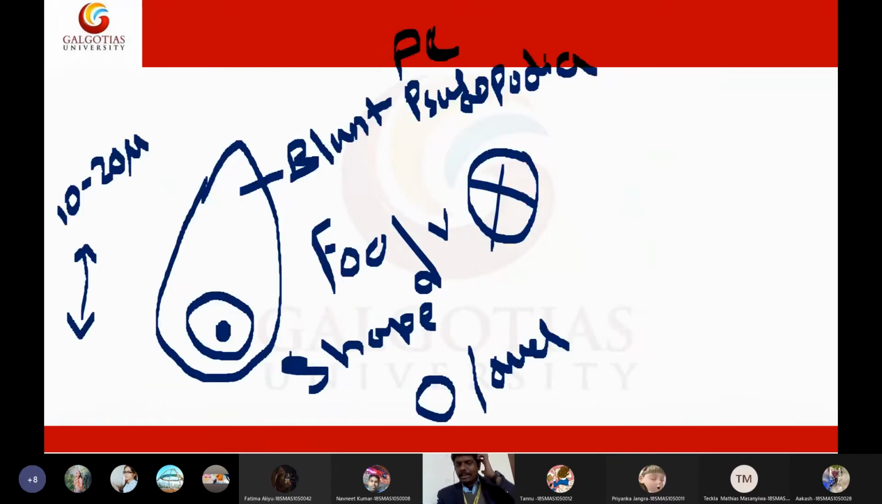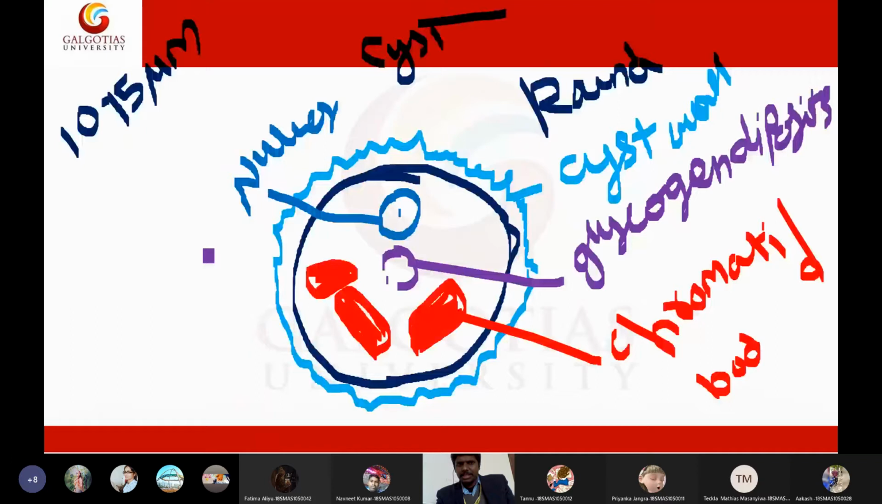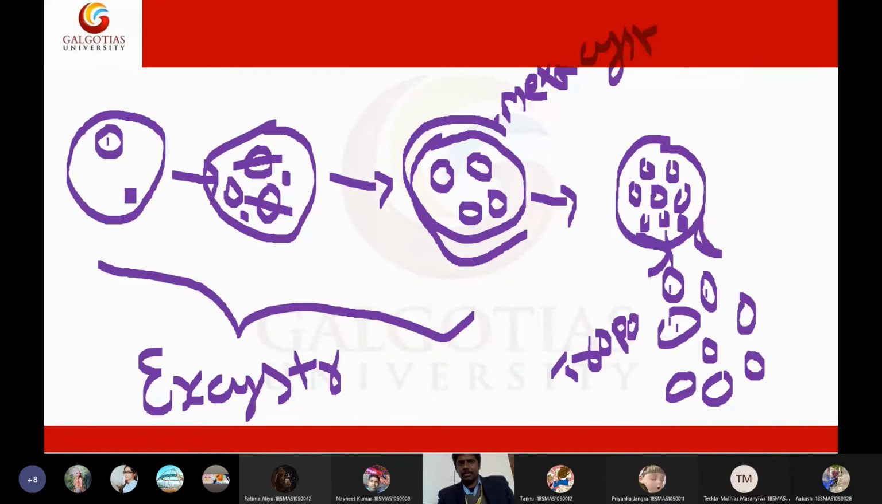And when the trophozoite becomes a cyst, the trophozoite will convert to a precyst and the precyst will convert to a cyst. These three stages are called encystation. Becoming a cyst is called the encystation phase, and the other phase is excystation, in which the cyst will turn back into trophozoites.